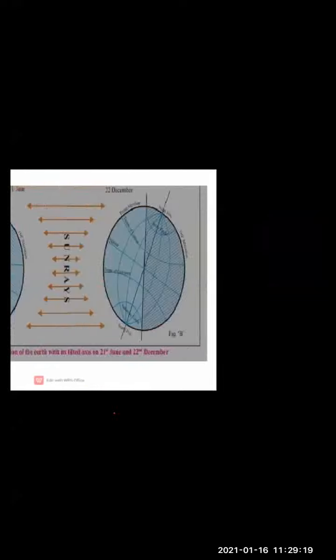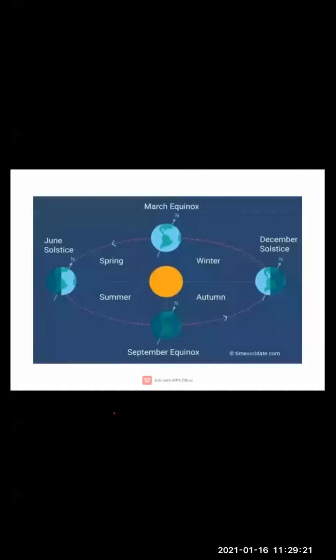Okay, children. Now, moving ahead towards our last topic, that is the cycle of seasons and the living world. So now, how is the cycle of seasons influencing the life of the living world? Okay, living things we are going to see.